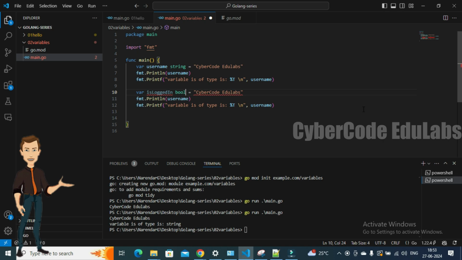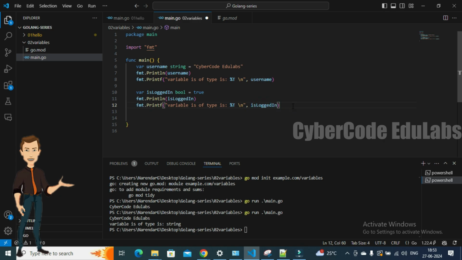As it is the type of Boolean, we only have two categories, either true or false. So let's make it true here. Obviously we need to change the name in every line if we want to get the print and type.